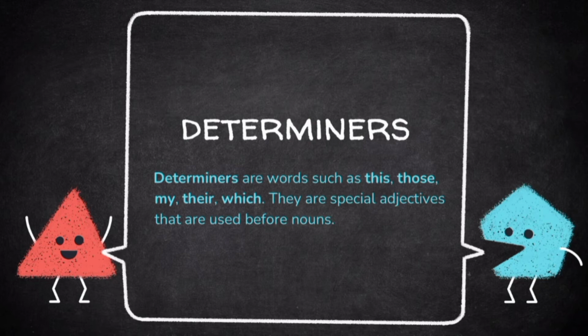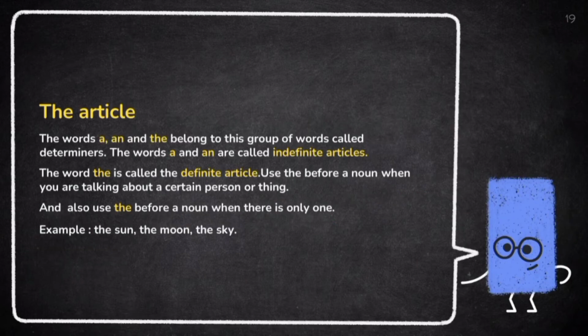Determiners. Determiners are words such as this, those, my, their, which. They are special adjectives that are used before a noun. The article. The words a and an belong to this group of words called determiners. The words a and an are called indefinite articles. The word the is called the definite article.